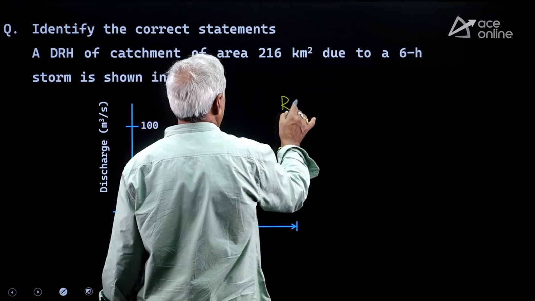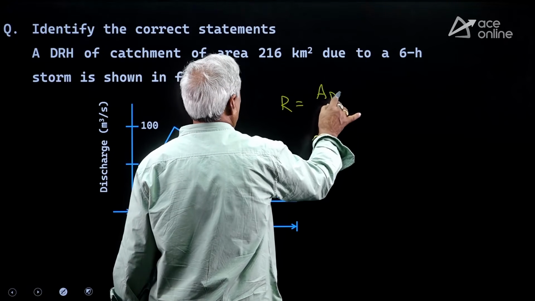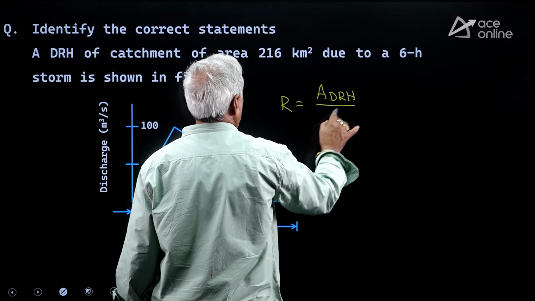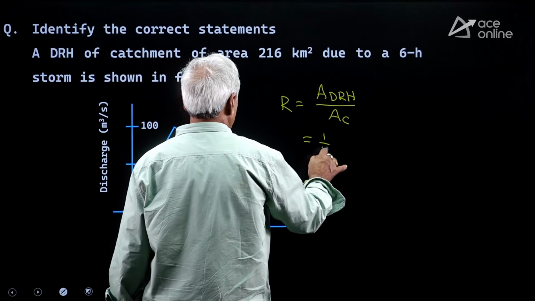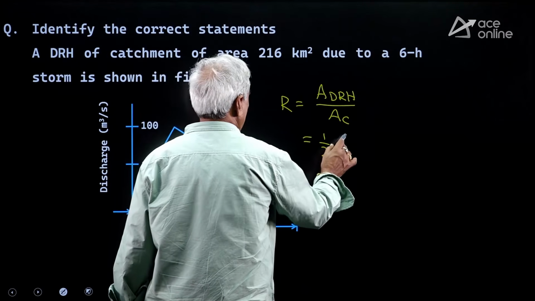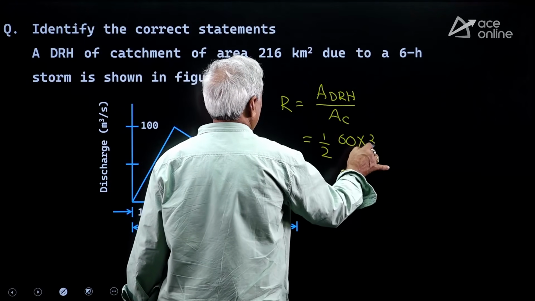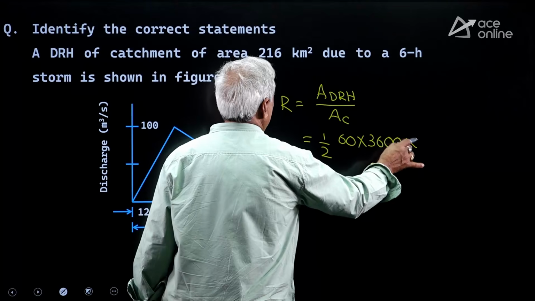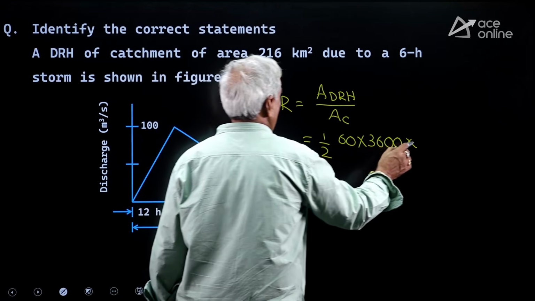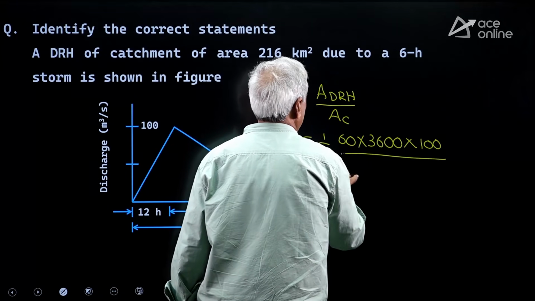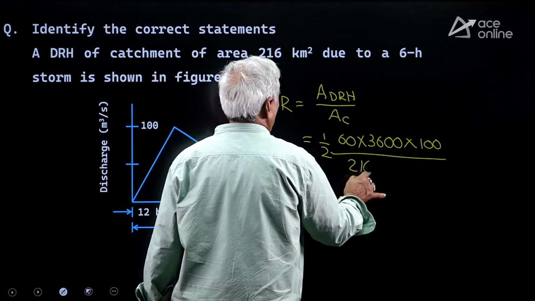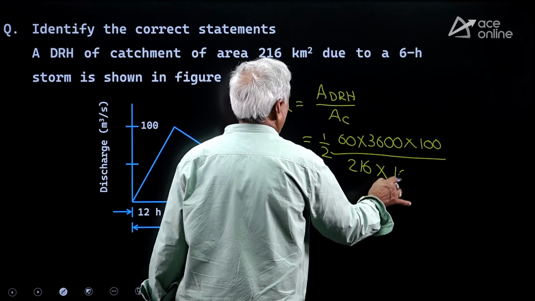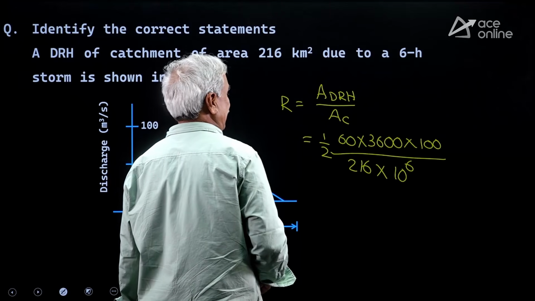R is equal to area of the DRH divided by area of the catchment. Half into 60 hours into 100 meter cube per second. This is so many meter cube. Area of the catchment 216 kilometer square, that is 216 into 10 power 6 meter square.